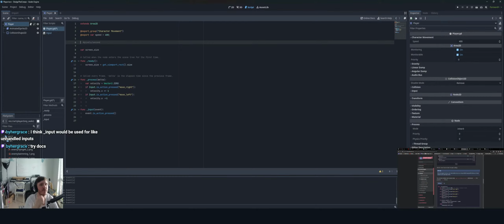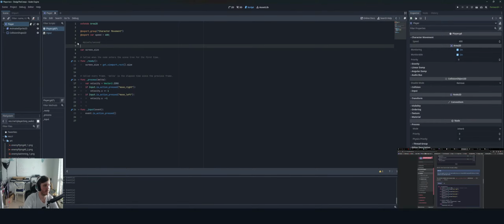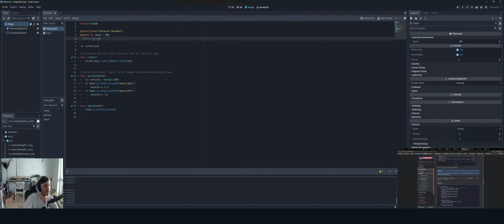So how do you define? Let's see if I could do it this way, just so I can maybe try to learn something. So I think _input would be used for like unhandled inputs. Why do I keep moving this? Oh yeah, I also defined the variable wrong. I keep putting semicolons just out of habit.